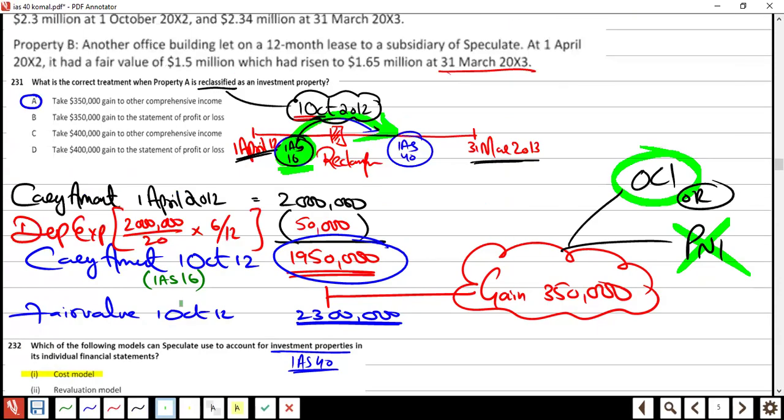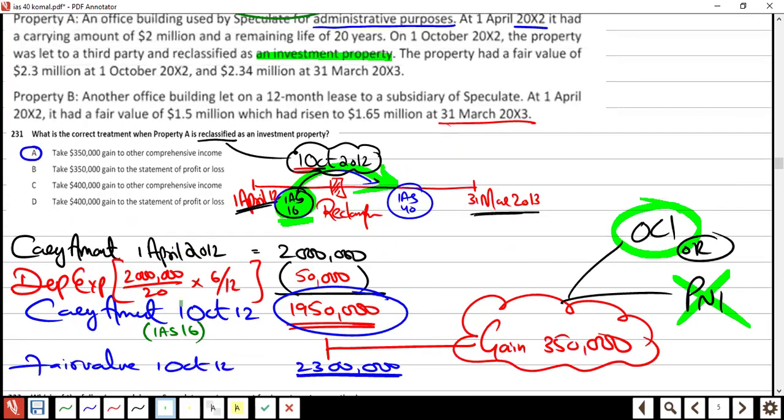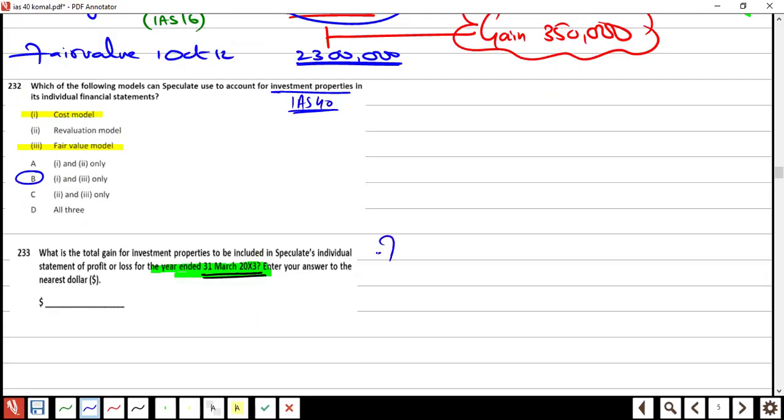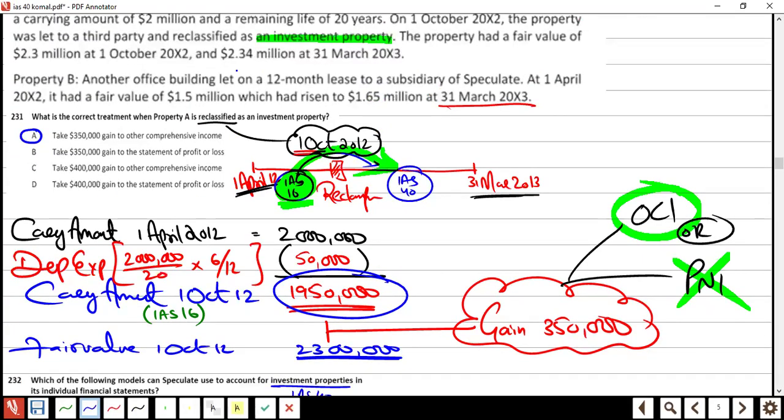Now be careful, all the drama is here. We got the fair value: 1st of October 2012 was 2.3 million. This is property A, right? At the time of year end, it got a valuation of how much?